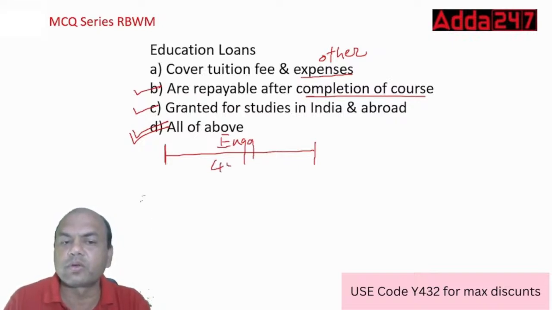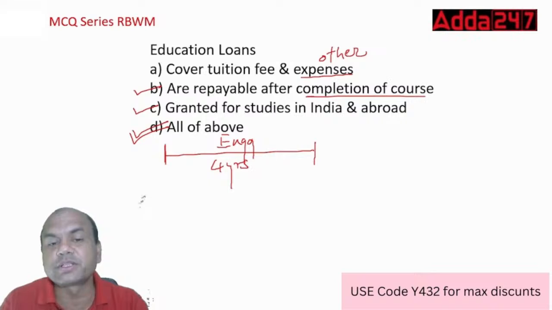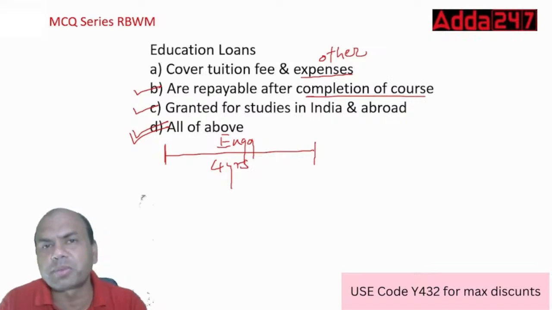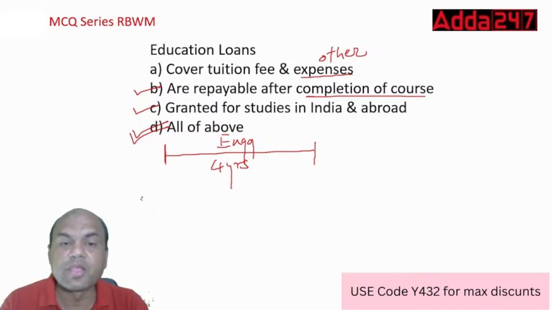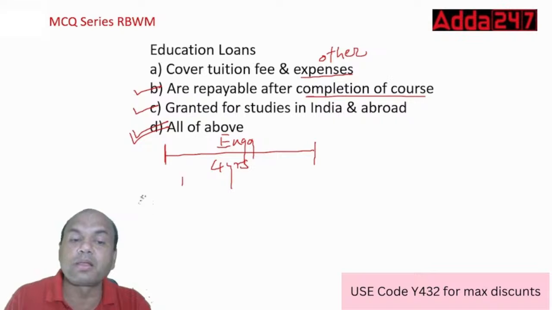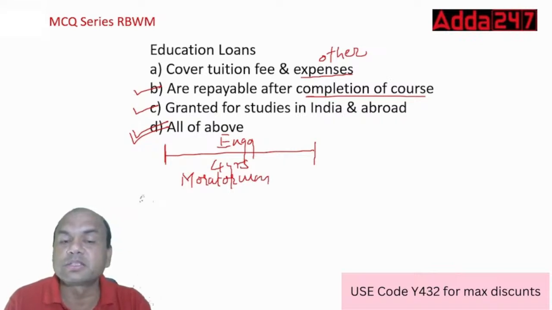Up to 4 years, this student won't be able to pay any interest or any EMI. This is known as the moratorium period. In this period, the student is allowed not to pay any interest or principal.